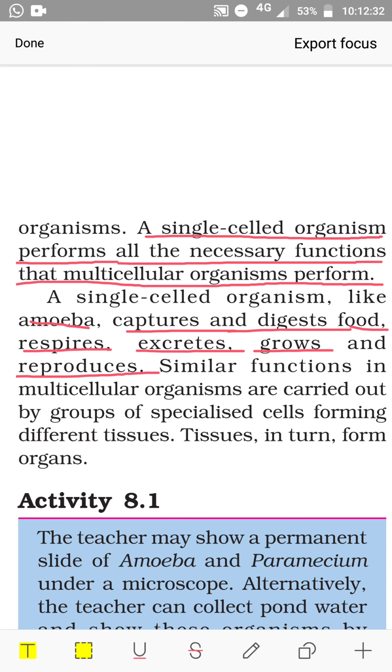You have already read about these life processes in class 7. We are multicellular organisms, and we perform these functions like taking food, digesting it, respiring, excretion. It is done by a multicellular organism like a human being, and it is done by amoeba also. It is not that a single cell has difficulties in performing these functions. Similar functions in multicellular organisms are carried out by groups of specialized cells forming different tissues. Tissues in turn form organs.